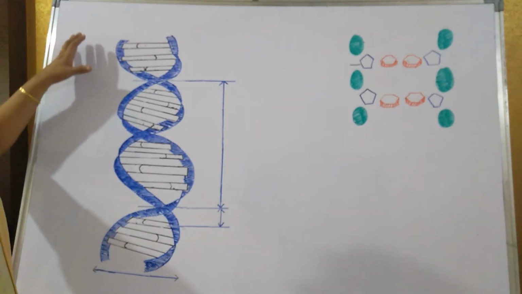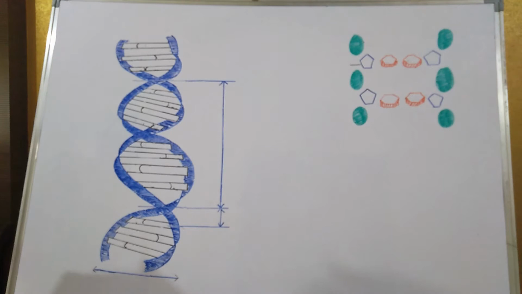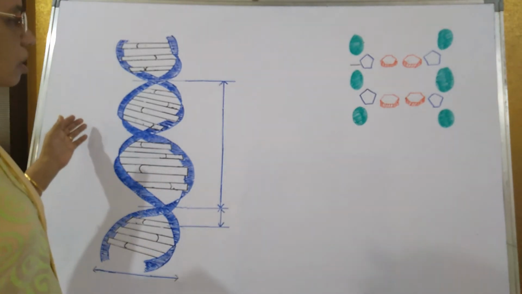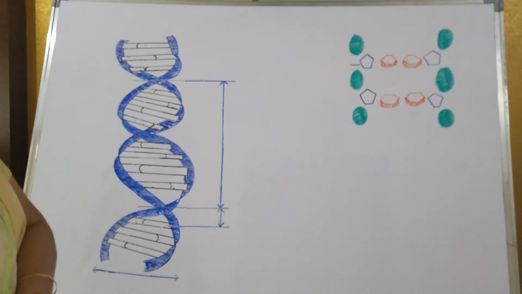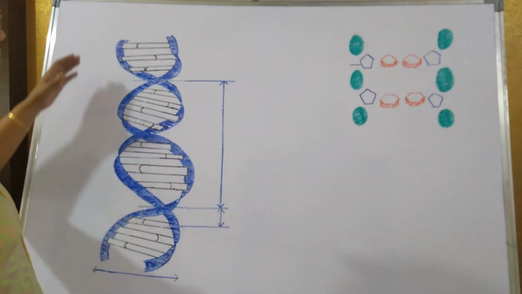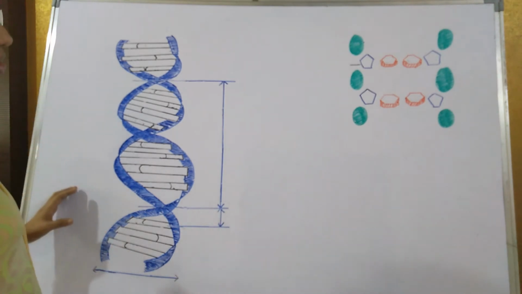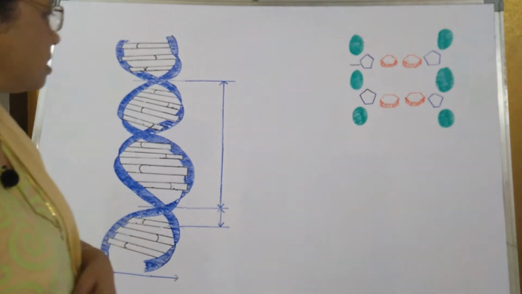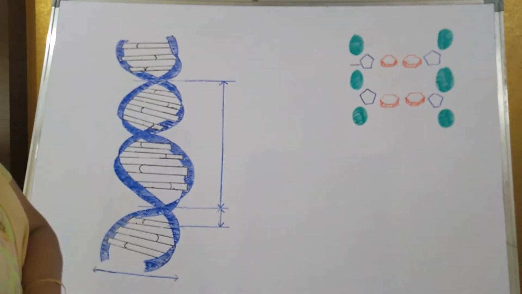Now this is the DNA structure. There is a question on page number 1: explain with a diagram the structure of DNA and RNA. First we will discuss DNA and then we will discuss RNA. It is very important that you know the structure of DNA, only then will you understand the next topics of this lesson, that is transcription, translation and translocation.